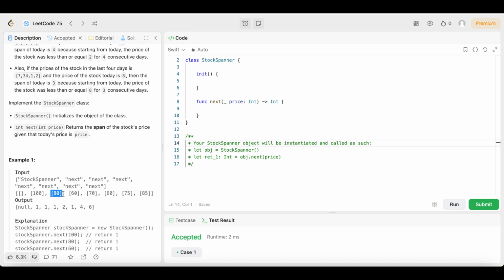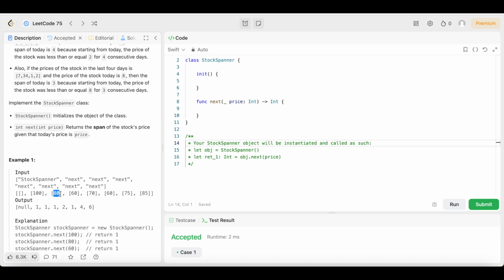Then we come to 80. 80 is just one day because if we go back the day before, then it's larger, right? The day before 80, it was 100. So since it's not less than or equal to 80, the span is just one day. And excuse me, guys, don't get that confused, this is null, this is 0. So this is the 1 because we're basically starting. There are no days before 100, so it's going to be a 1. Then we check 80.